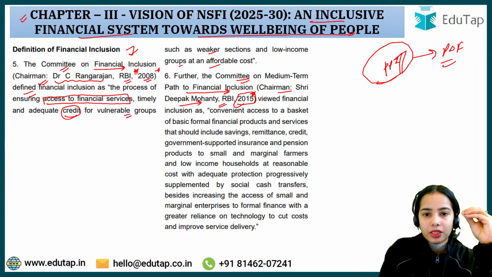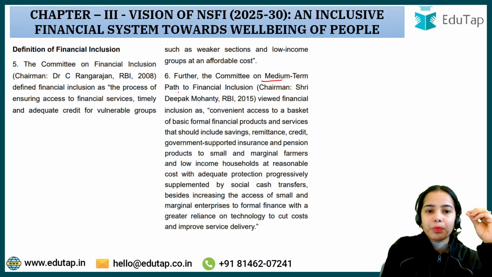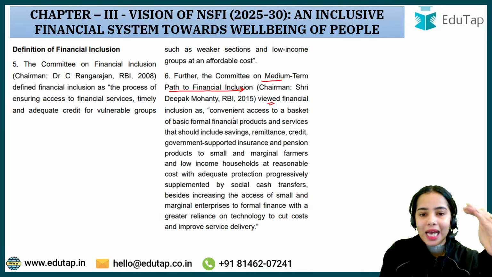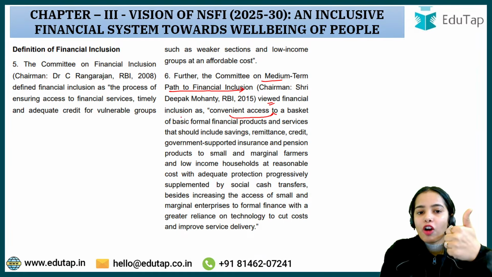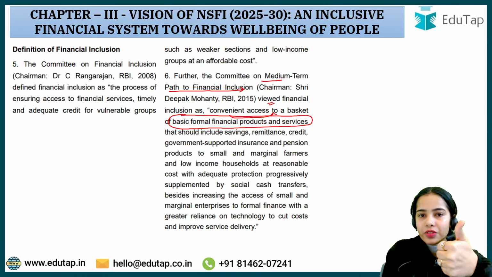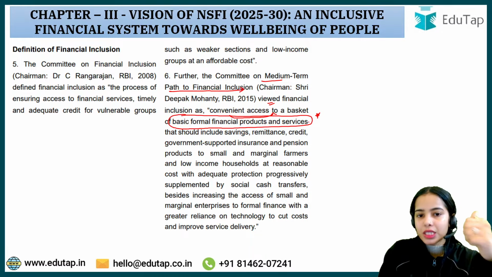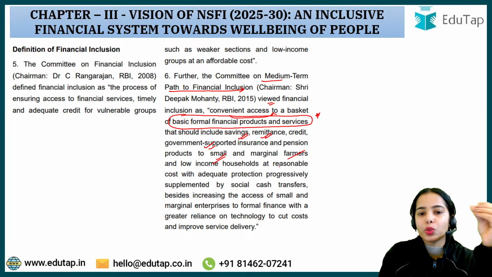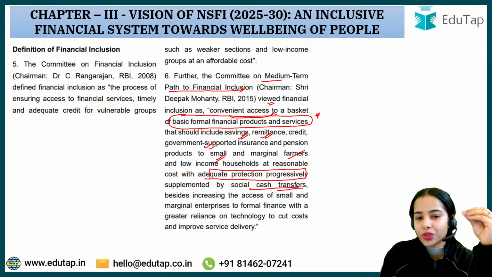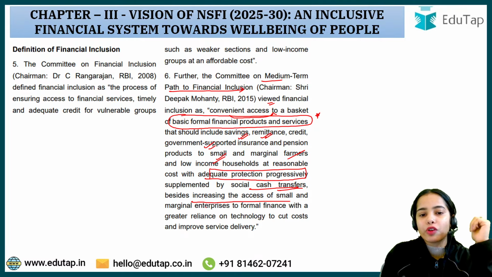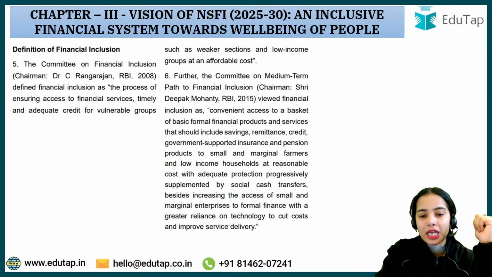It viewed financial inclusion as convenient access to a basket of basic formal financial products and services such as savings, remittance, credit, and government supported insurance and pension products to small and marginal farmers and low income households at reasonable cost with adequate protection, progressively supplemented by social cash transfers, besides increasing the access of small and marginal enterprises to formal finance and greater reliance on technology to cut cost and improve service delivery.